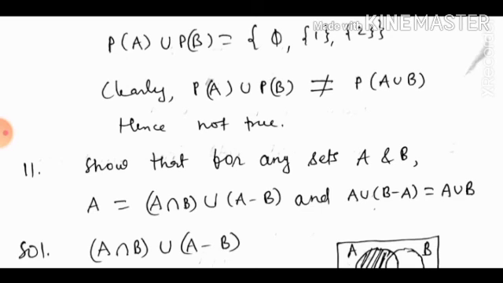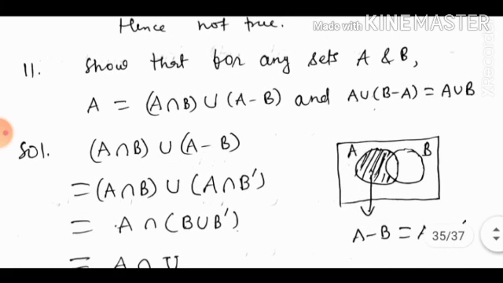Now, for any sets A and B, A is equal to (A intersection B) union (A minus B), and A union (B minus A) is equal to A union B. Let us start with the RHS. So (A intersection B) union (A minus B) is equal to, here A minus B, you can see the Venn diagram, A minus B is equal to A intersection B dash, because A minus B has those elements which are common in A and B dash.